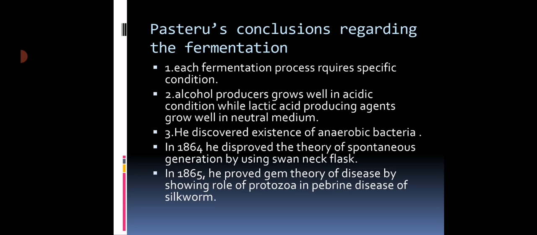He proved that each fermentation process requires specific conditions: alcohol producers grow well in acidic conditions, while lactic acid producing organisms grow well in neutral medium. One thing we should remember is that in order to get a fermentation product of good quality, it is necessary that the fermentation conditions should be favorable.